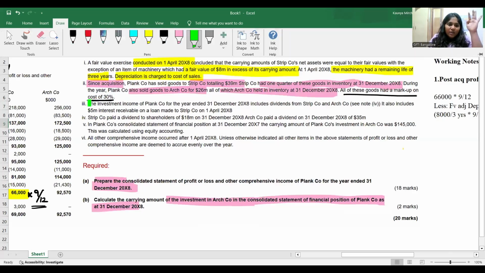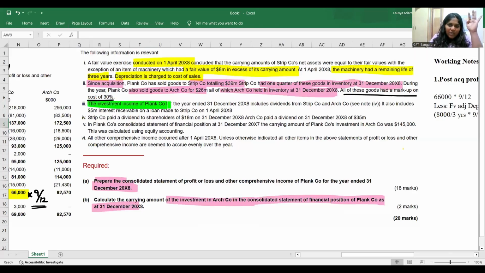We have the investment income of Plan company for the year ended 31st December includes dividend from Strip company and Arch company, and it's your job to see note 4. It also includes the 5 million interest receivable on a loan made to Strip company on 1st April 20X5.